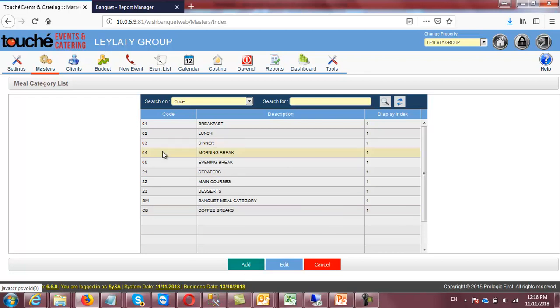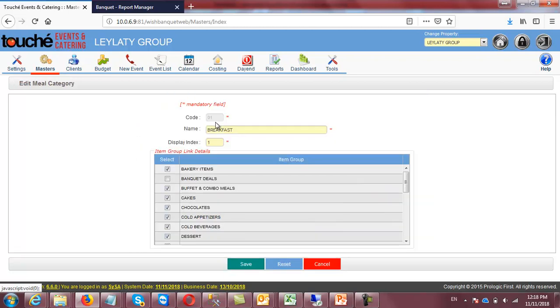Here I have created a number of meal categories. You can see morning break, evening break, starters, main courses, desserts, coffee break, breakfast. You can also define one category, others. For example, for some package there are no sections, so you link others and then select the items under that one. But you must define one meal category under one package. That doesn't mean you can link items with the packages. No. In packages you have to link meal category. In meal category you have to link items. Concept clear? Okay.